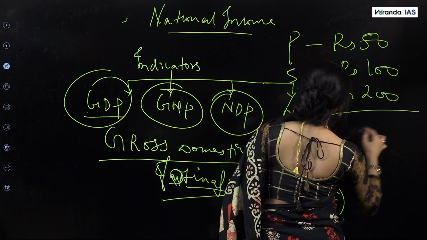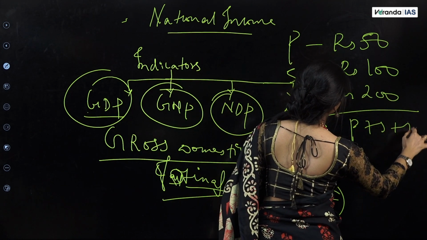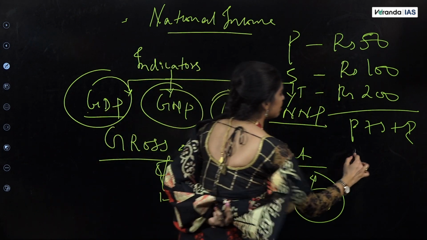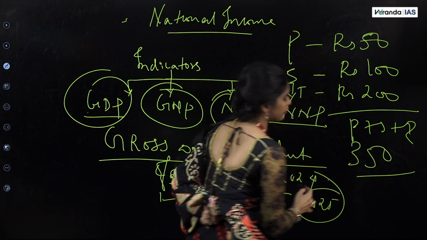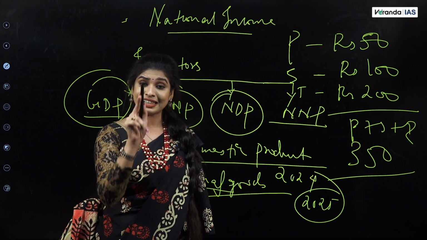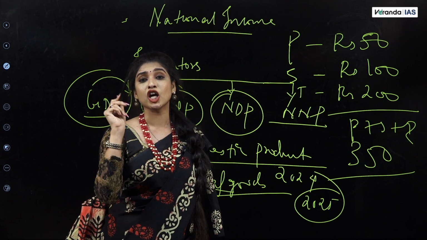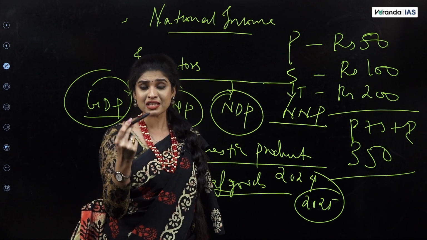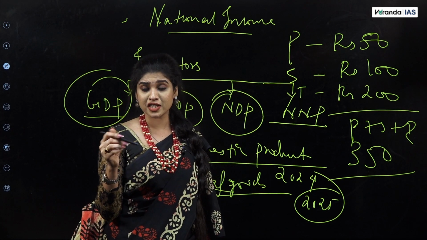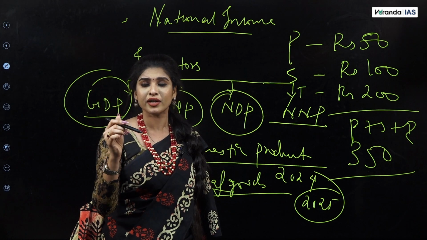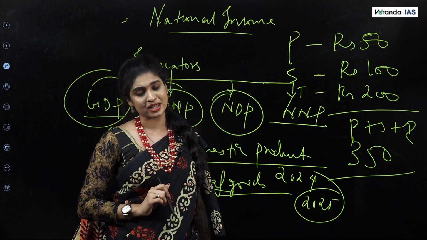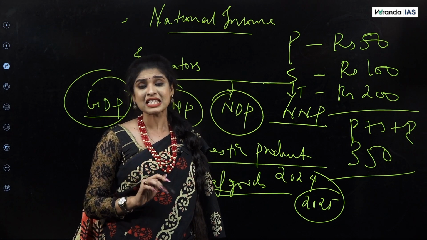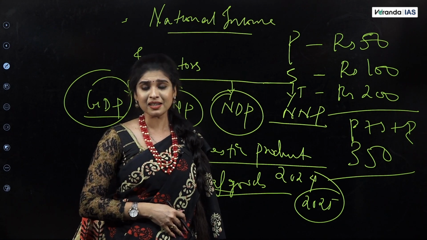Now, what is GDP? P plus S plus T, which is 50 plus 100 plus 200. So, in simple terms, GDP will be ₹350. That's it. ஆனா இதுல வந்து எல்லா ஐட்டம்ஸுமே இன்க்ளூட் பண்ண மாட்டாங்க. That is why I told you that there are so many exceptions in certain activities or certain items to be included in GDP. That you have to keep in mind. What is included, what is not included. The major items or the activities I have told you. So remember and keep that in mind.